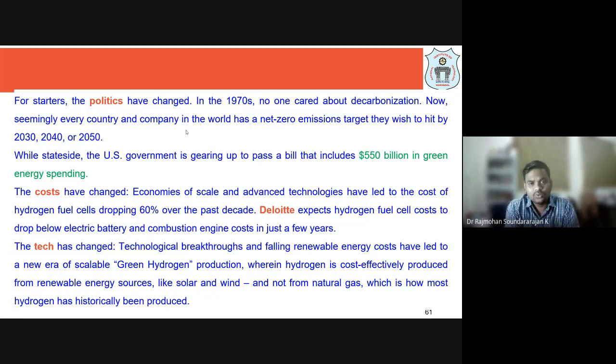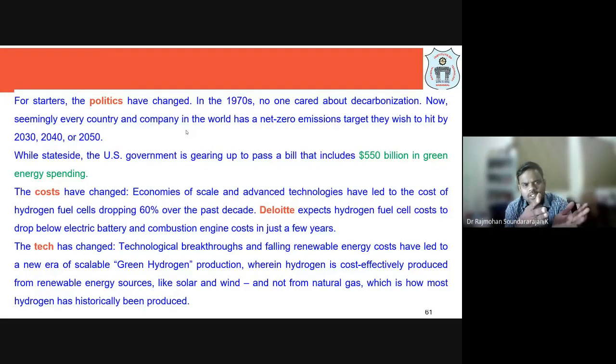In the 1970s no one cared about global warming, right? No one cared about decarbonization, how much CO2 we are releasing into the atmosphere, right? And now every country and the company world has a net zero emissions target, and they wish to hit it by different dates. Developed countries want to be net zero emission countries. Net zero means net greenhouse gas emissions. Some want to be free from it by 2030, some countries set 2040 as a limit, and some countries keep 2050 as the target.